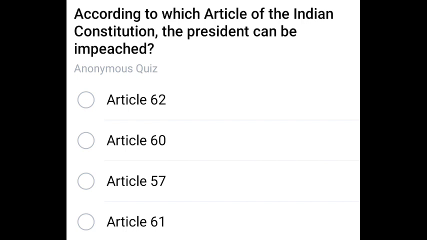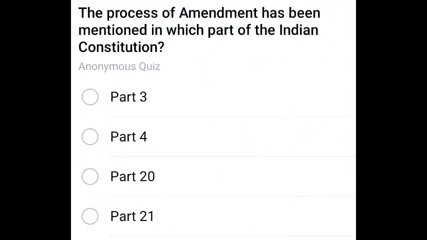Next question. According to which article of the Indian Constitution can the President be impeached? The President can be impeached by Article number 61. Next question. The process of amendment has been mentioned in which part of the Indian Constitution? The process of amendment has been mentioned in part 20.